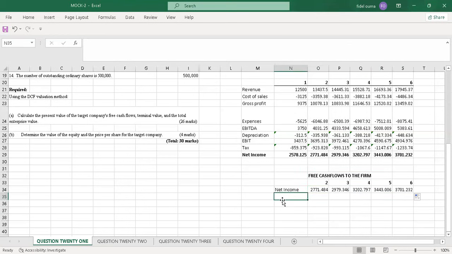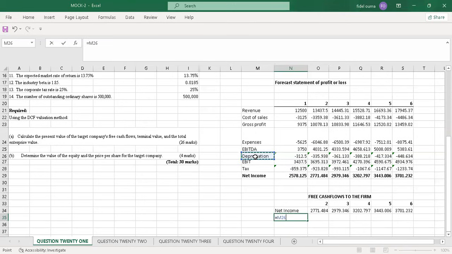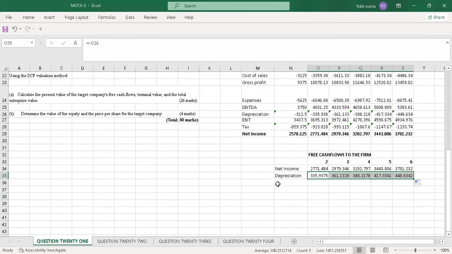Then I'll add the depreciation. Depreciation was here. And the depreciation, I'll change it into positive. So I'll put a negative sign before this, then I add, so that when I drag, the values will automatically change to positive.